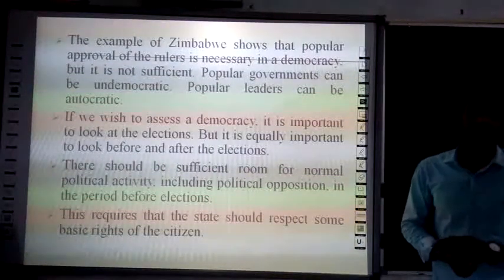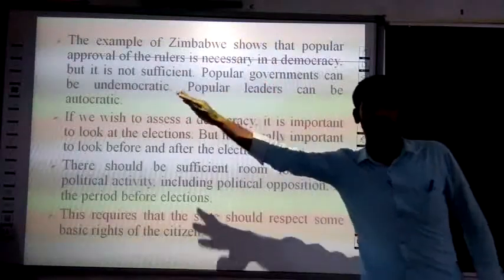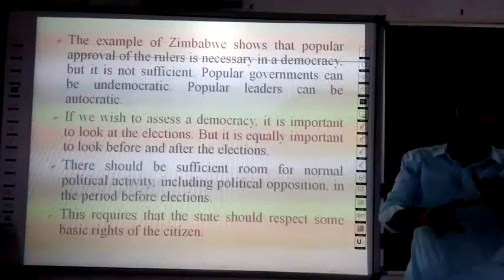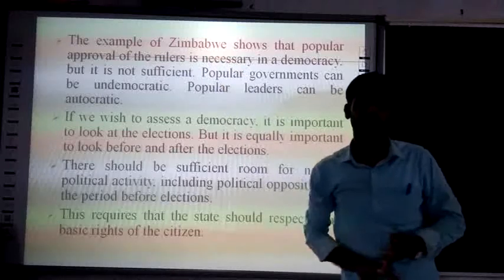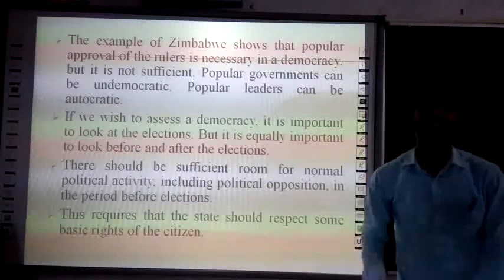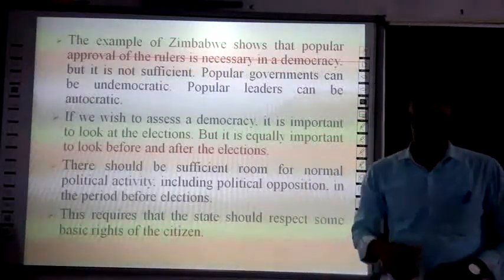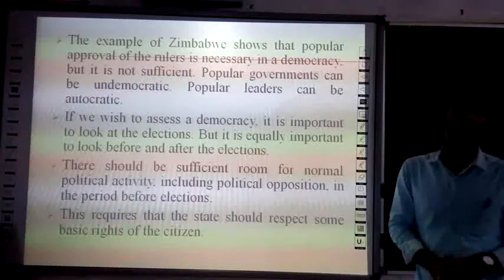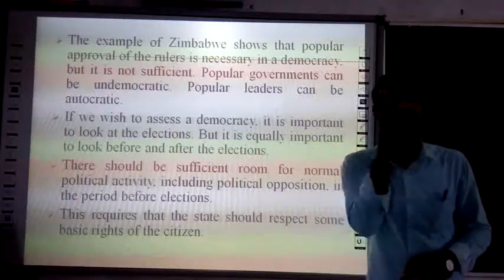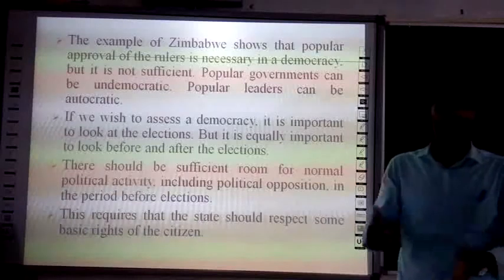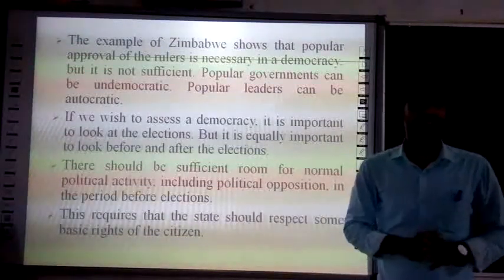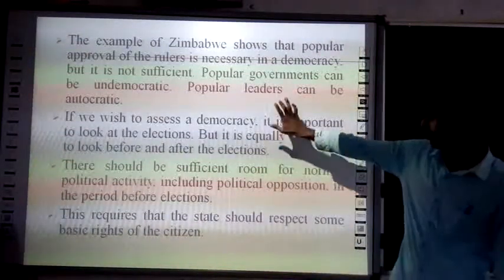the citizen. We have gone through different countries: China, Mexico, and even Zimbabwe. The basic rights are not protected by the state. It's a primary duty of the state to protect the rights of a citizen. So let us move to the next one now.